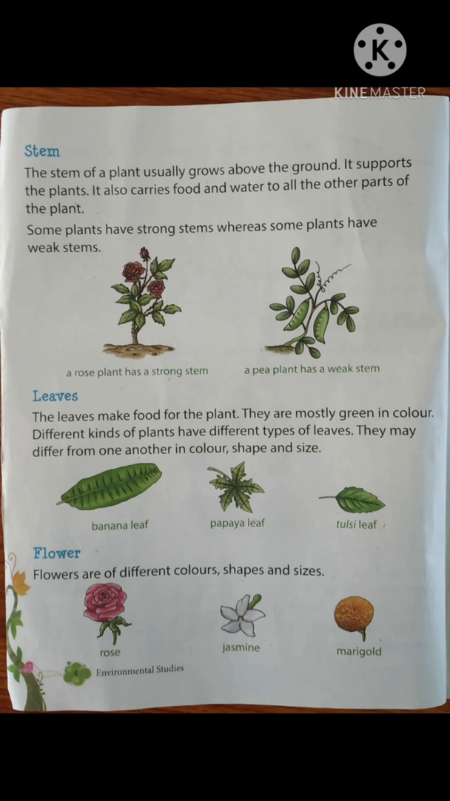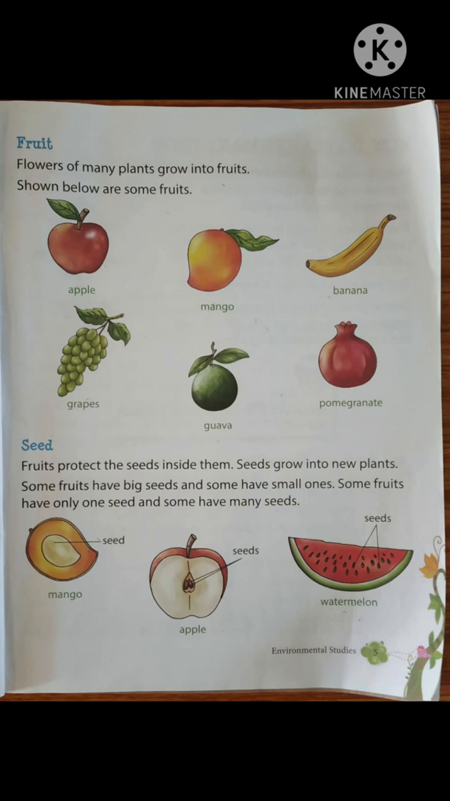Next, another part is leaves. Leaves are mostly green in color. They are of different sizes and different shapes. Their colors are different. Some are light green, some leaves are deep green, and it makes the food for the plant. Next, flower. Flowers are also of different types. Their colors, sizes and shapes are different. Fruit is another part. All the fruits are not of the same type. Their colors, sizes, shapes are different.